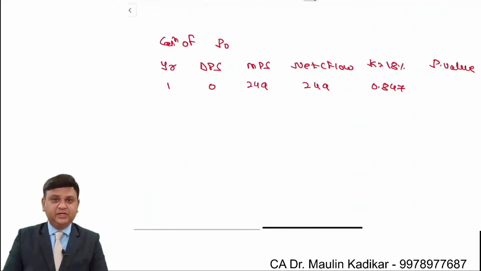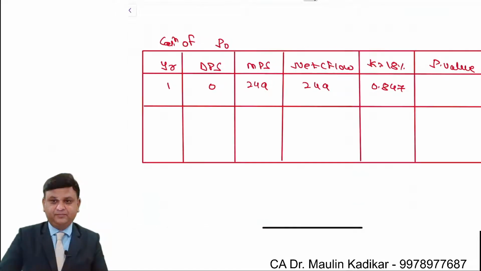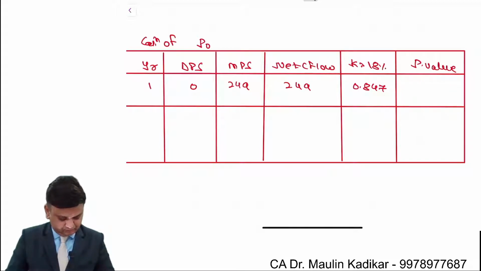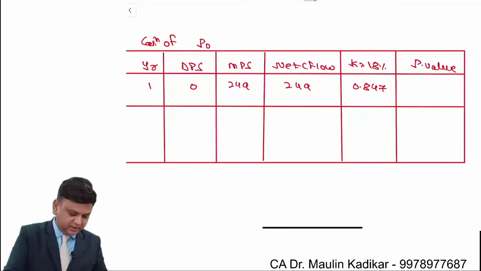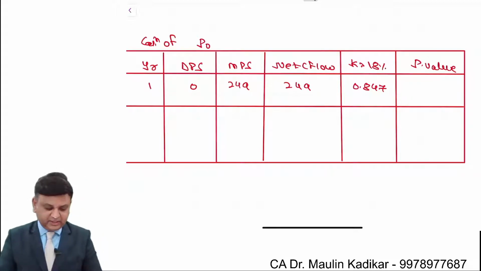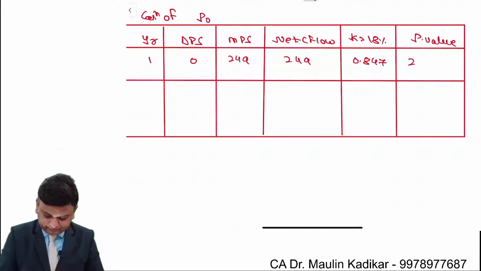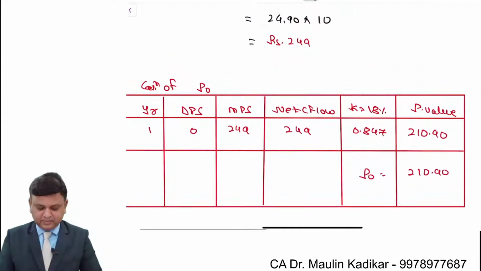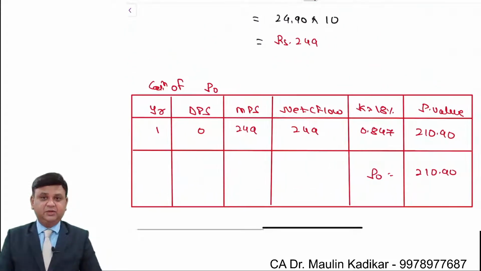Present value of the future cash flow is P0. So here $249 into 0.847, 210.903. That is the way the P0 can be calculated.